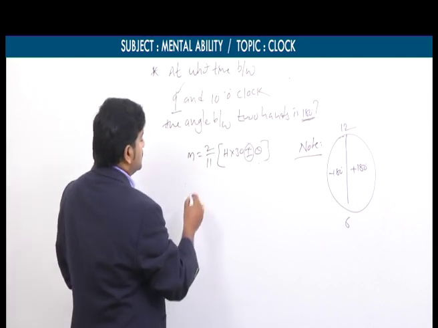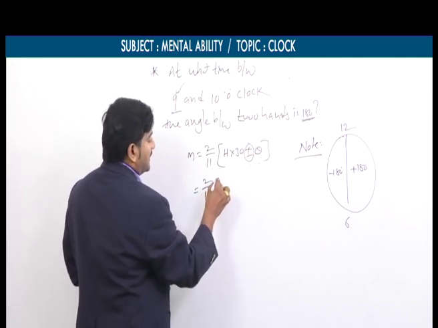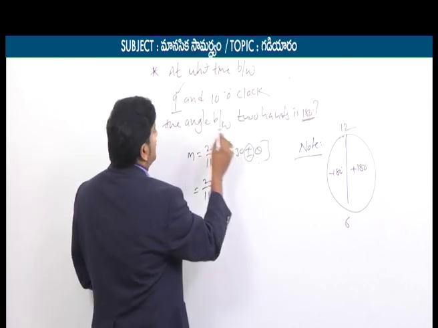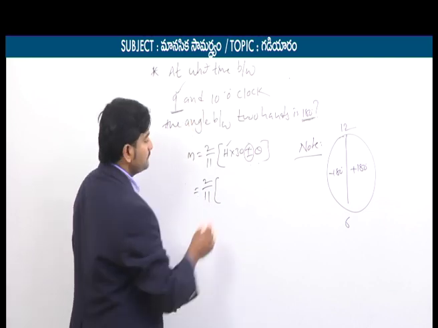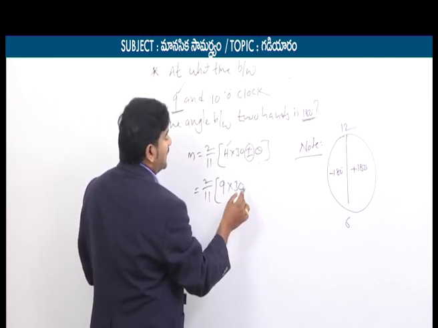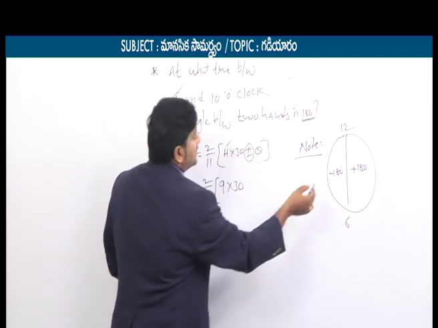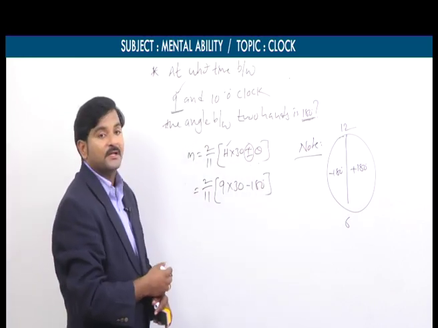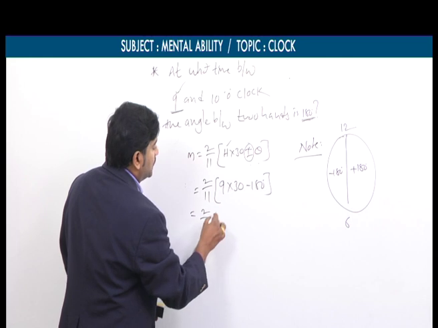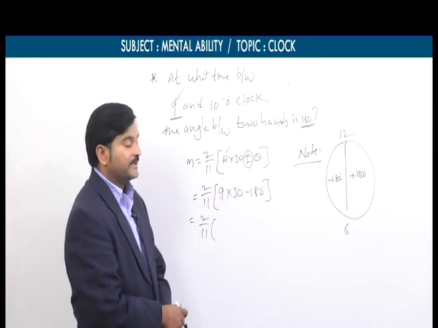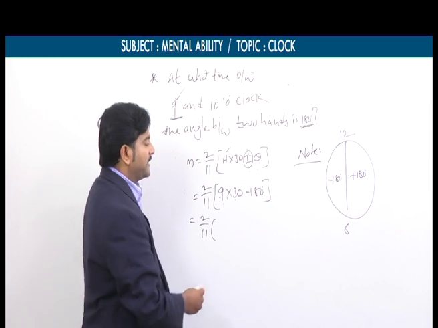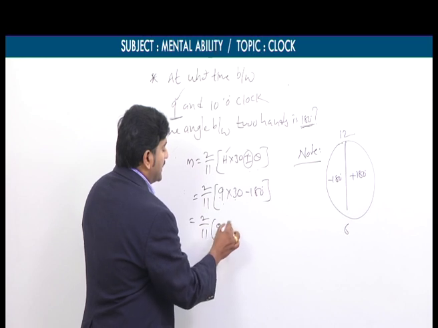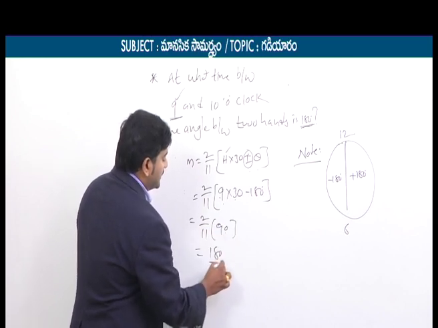Now let us solve the problem. The 2 by 11 formula is what? H into 30 plus or minus theta. What is our starting hour? The starting hour is 9. That's why 9 into 30, and here plus or minus is there. Since the time comes under the second part, we need to take minus 180 degrees. So 2 by 11 into 9 into 30 means 270 degrees. 270 degrees minus 180 equals 90 degrees. 90 degrees into 2 means 180 degrees by 11.